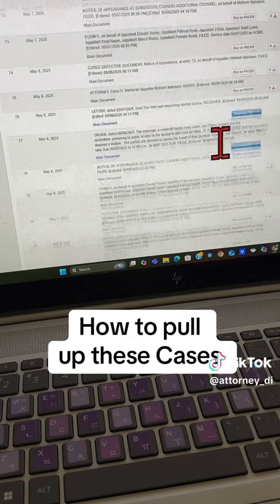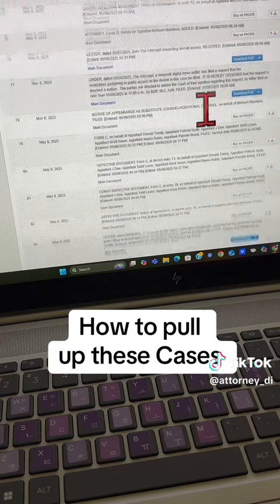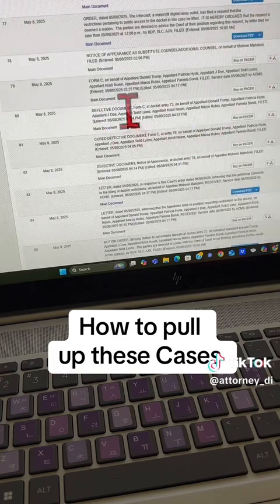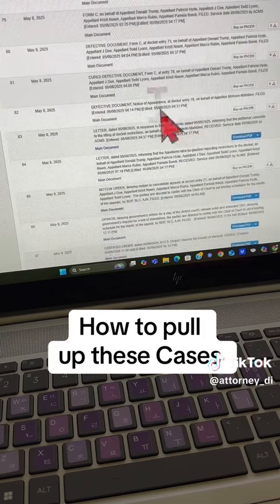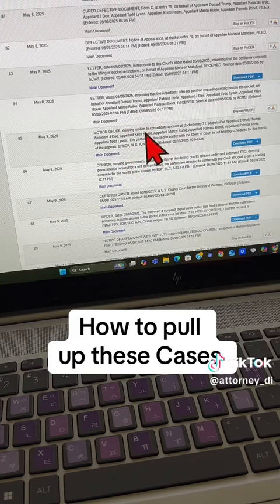and looking through the docket a little bit more here. They're trying to cure the mistakes they made in the document. These are all defendants' defective documents. Oh, here's another one, another defective one. There's a cure, defective. Here's a couple of letters, motion order, denying motion to consolidate. So the court's like, no, we're not going to consolidate. Remember, this is the appellate court here, everyone.